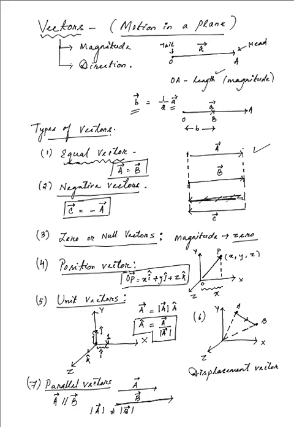We'll be discussing many more things about vectors, such as their addition, multiplication, and the operations that are involved with vector quantities. And from the addition part of it, we can define that displacement vector, the sixth one that we just discussed. So till then, thank you.